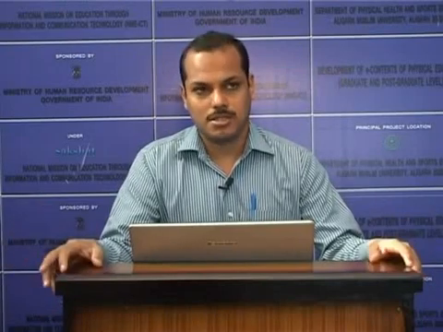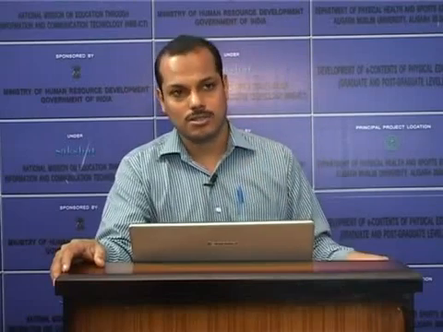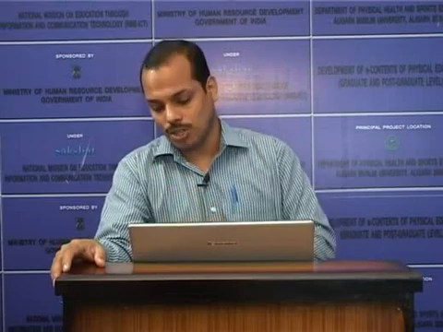Now, another two terms, afferent and efferent. Afferent fibers are the fibers which carry information from the periphery to the central nervous system. These are part of the peripheral nervous system. Efferent fibers are the fibers which carry information from the central nervous system to the periphery. So afferent means periphery to central nervous system, and efferent means central nervous system to the periphery.